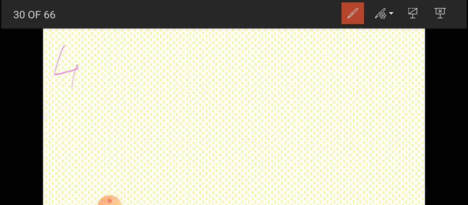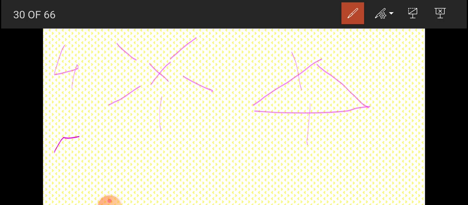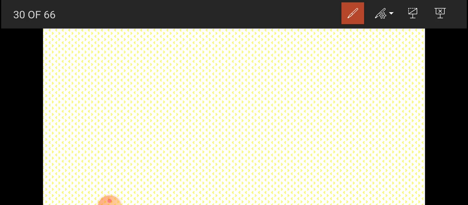For 5 pairs, the shape is trigonal bipyramidal. For 6 pairs, the shape will be octahedral and the angle between every bond will be 90 degrees.